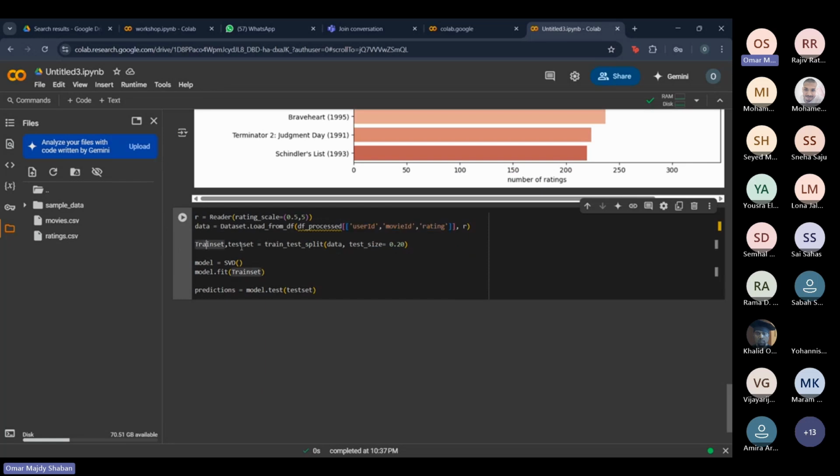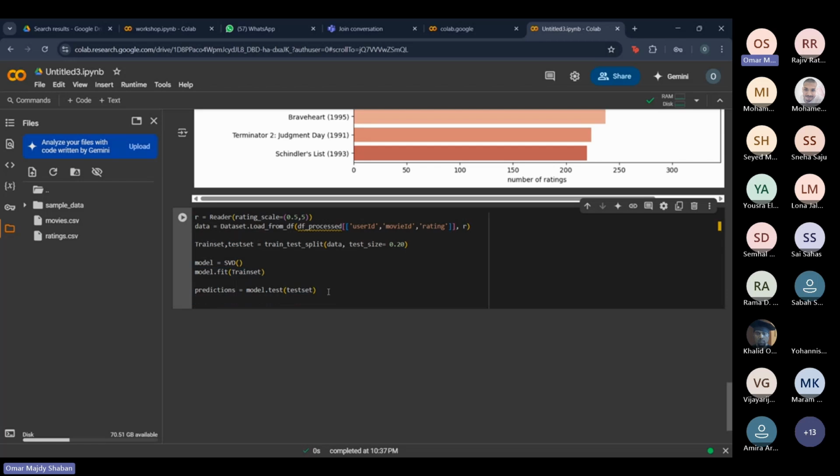Anyways, then what we're doing is that we're training and testing the data set. We're splitting the dataset into two splits. So you have the train set and the test set. We get the training set, and we're gonna practice on this data set. Basically, this model is gonna practice on the train set, and then it's gonna test its knowledge on the test set, which is what we just did here. This is what these two lines do.